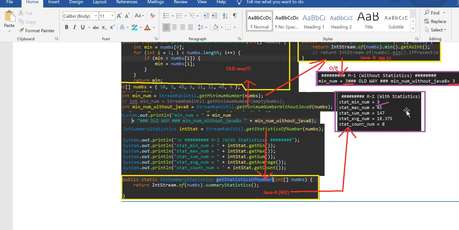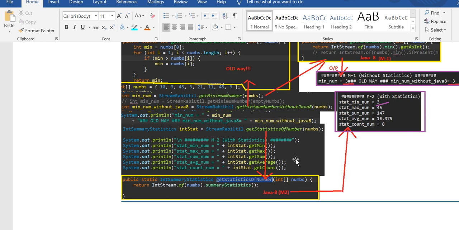And there is also another way, for minimum, maximum, summation. You can get the summary statistics, the IntSummaryStatistics, and from there you can get the minimum, maximum, sum, average and the count. So there are 5 features of integers you will get all at once, right?